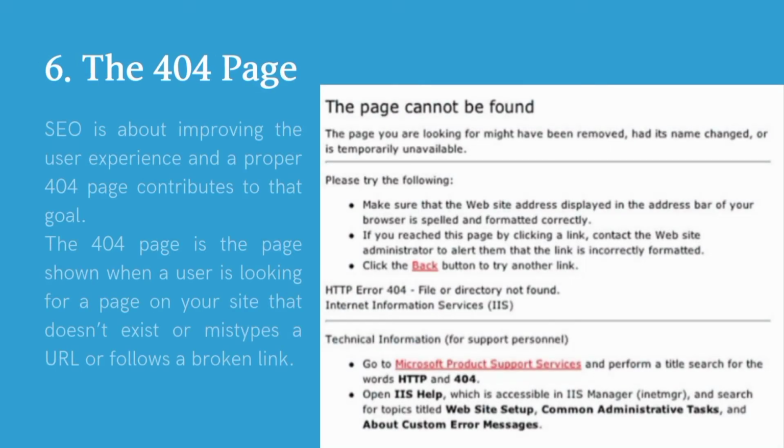The last one is the 404 page. SEO is about improving the user experience and a proper 404 page contributes to that goal. The 404 page is the page shown when a user is looking for a page on your site that doesn't exist, mistypes a URL or follows a broken link.